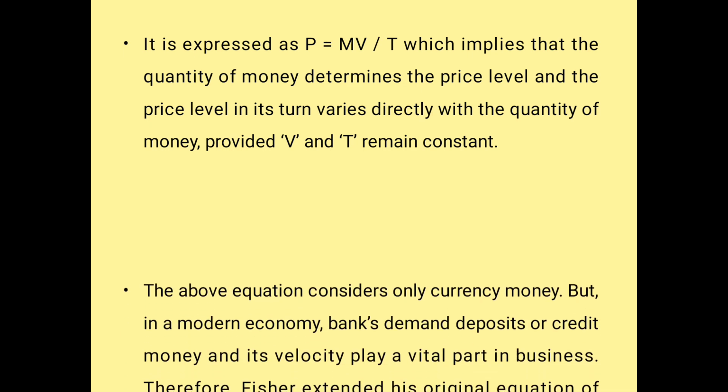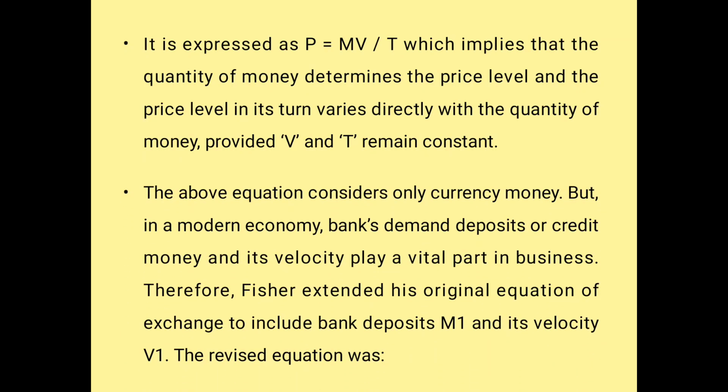This equation can be reciprocated. Generally it is expressed in another form: P = MV/T. All of us know T stands for transactions, M for money, V for velocity, and P for price.